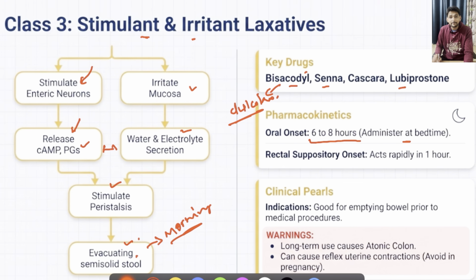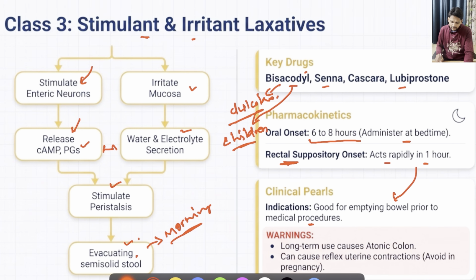But suppose if you need rapid onset of action, you can go ahead with rectal suppositories. For example, these bisacodyl suppositories are very commonly used in children for the relief of constipation because they will have very rapid onset of action within 1 hour. So this advantage we can take for patients who are being planned for some medical procedures, for example colonoscopy, but forgot to prepare bowel. So in that case, with this rapid onset of action using rectal suppositories, we can empty the bowel prior to the procedure.